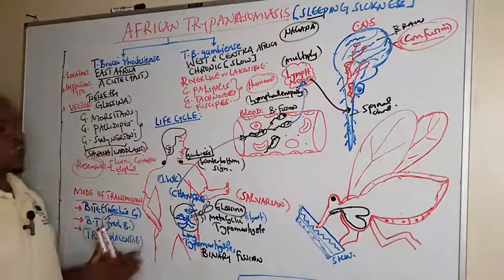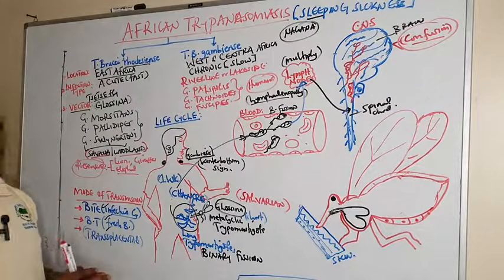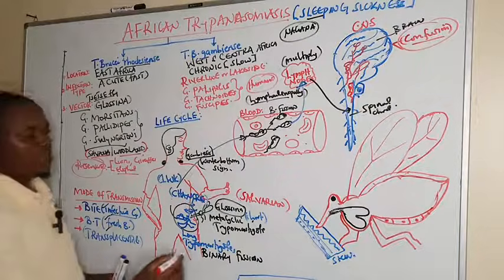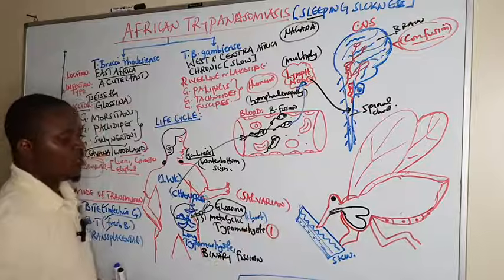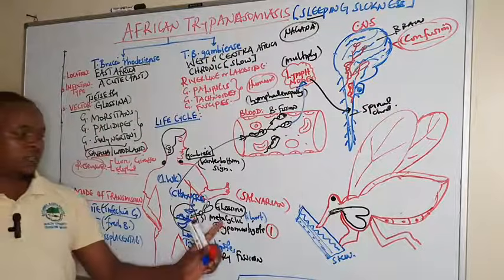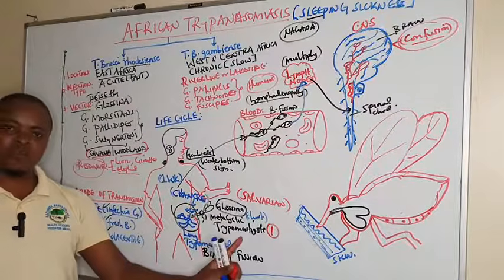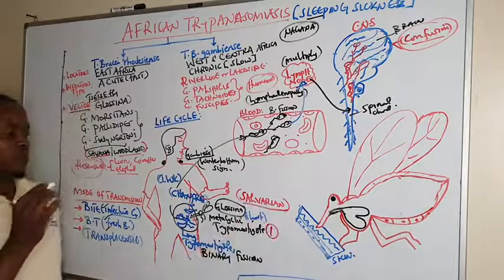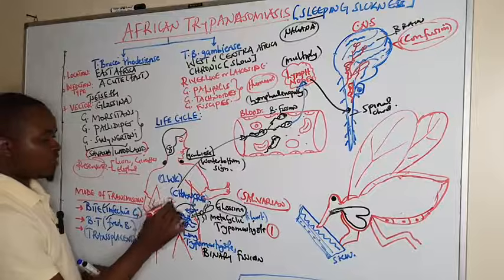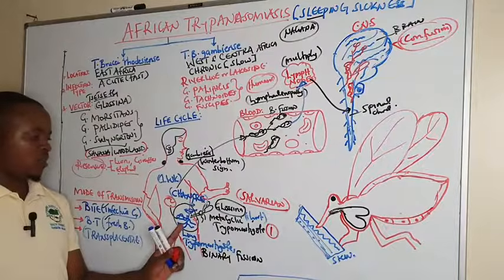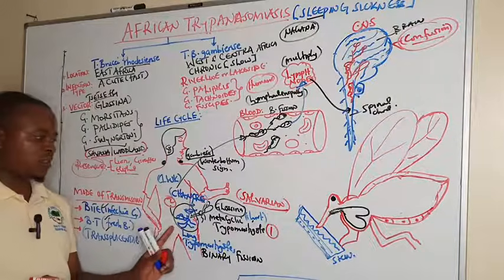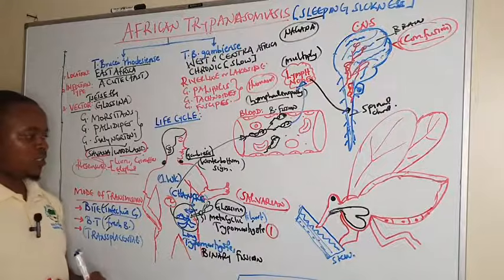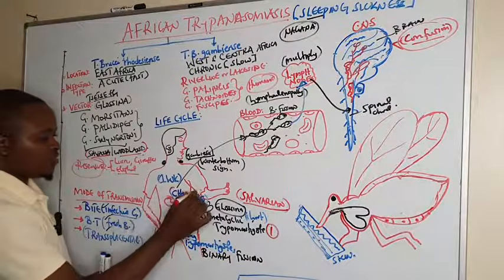So this is the life cycle in man, and it started by inoculation, whereby we inoculate the metacyclic trypomastigotes from the infective Glossina fly by the mode known as salivarian. Then the second was multiplication of the trypomastigotes at the site of inoculation, causing formation of chancre.